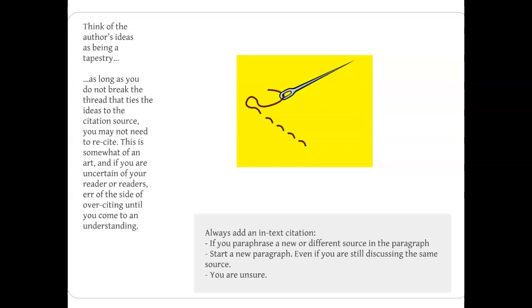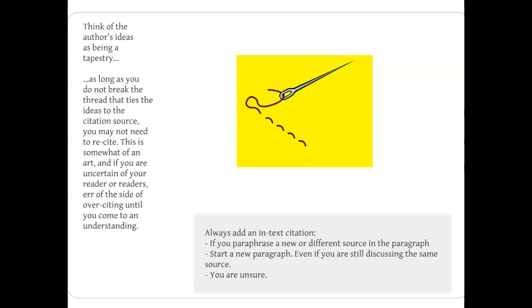So if you're talking about one article for the first part of the paragraph, but then you start using another article in the second part of the paragraph, you need to make it clear to your reader who you're talking about. And so, of course, you'll have to articulate that in-text citation for every single article.